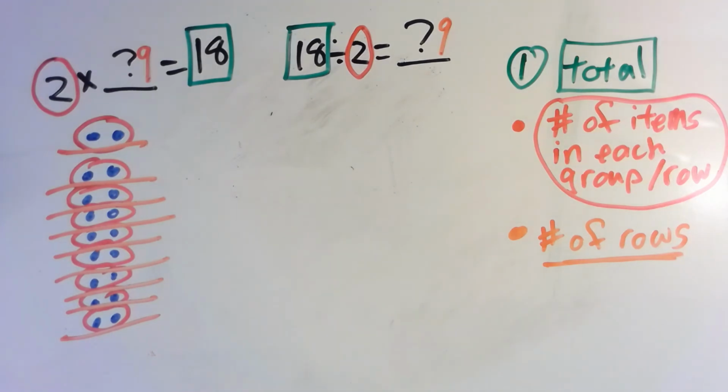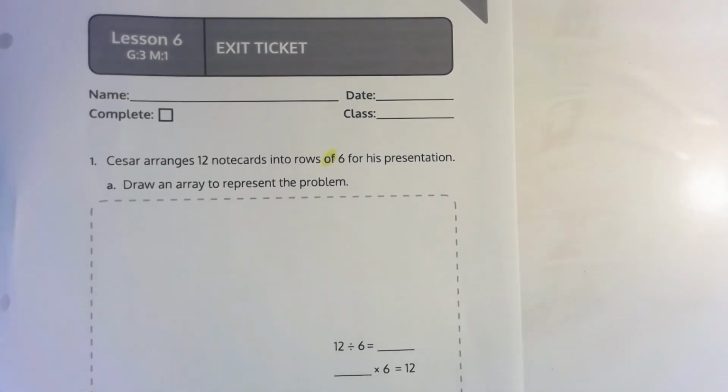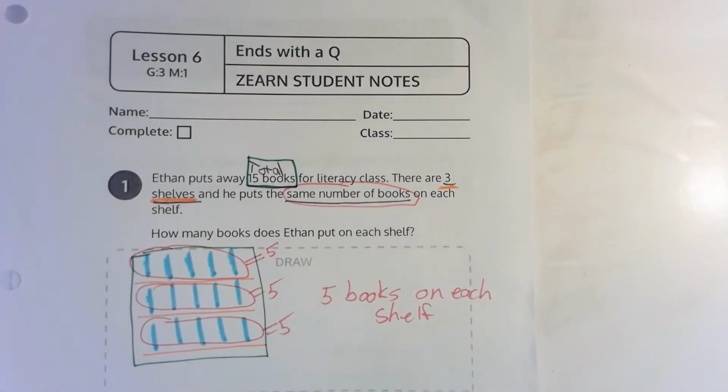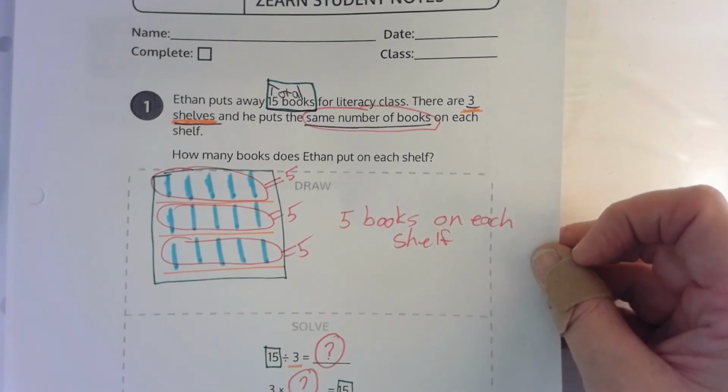All right, let's go ahead and do our exit ticket. Actually, I'm going to go into our exit ticket. You'll have to do your notes on Zearn because I'm running out of time. So you'll have to make sure you go into your Zearn account and make sure you do your lesson 6 notes. Okay. You can pause the video if you need help, but this is what it should look like.